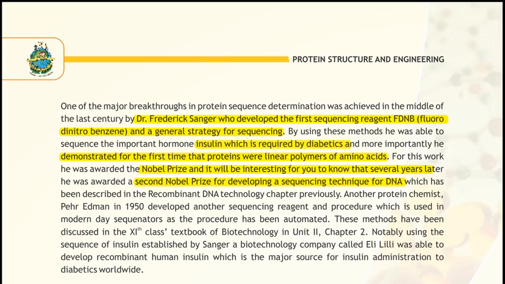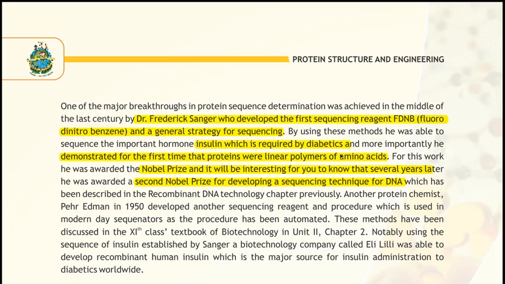As we have studied earlier, Sanger also developed a DNA sequencing method. For that he was awarded a second Nobel Prize for the sequencing technique of DNA, clear? Other techniques are also present for protein sequencing, such as the Edman method, which was also developed.